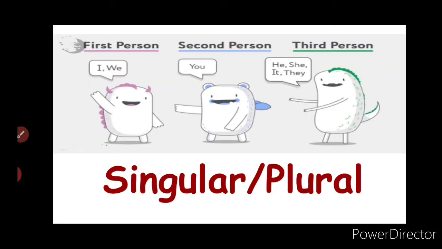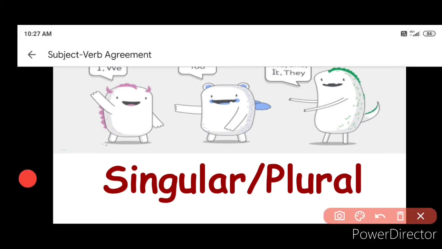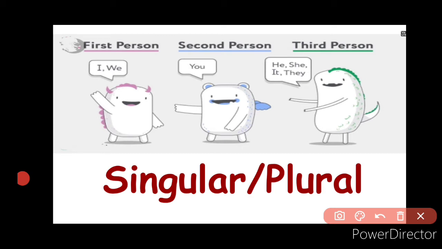Now dear viewers, one thing I need to clarify here is that based on point of view, the subject may be in the first person, in the second person and in the third person as well. In the first person we have I and we. In the second person we have you, and in the third person we have he, she, it and they. But based on the count, the subject is again divided into two types. The first one is singular and the next one is plural.